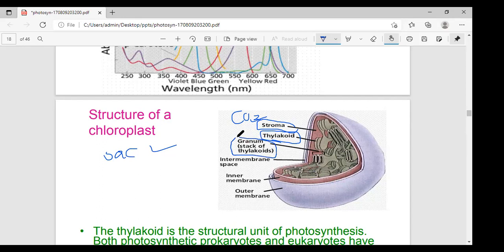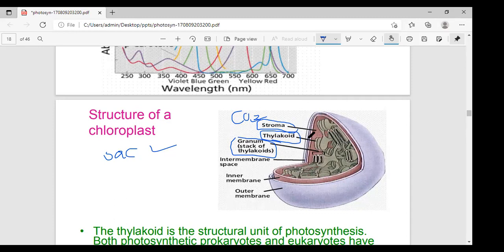Very important, this word. What is the stroma? It is rich in enzymes and involved with the CO2 fixation of photosynthesis. Embedded in the stroma, the thylakoids are present, meaning sac-like structures. Listen carefully, the stack of thylakoids is called a granum. Grana is the plural, and granum is the singular.